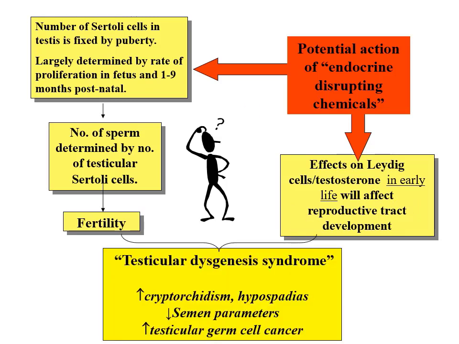So simply combining these two pathways, the potential action of endocrine disrupting chemicals on Sertoli cell number and the potential action on Leydig cells and the ability to respond to testosterone, can explain the testicular dysgenesis syndrome. It can explain fertility, and it can explain effects on the reproductive tract, such as cryptorchidism, undescended testes, and hypospadias. Both of these are developmental problems, semen parameters, by the effects on Sertoli cells, or testicular germ cell cancer, which is often believed to originate by early life effects.